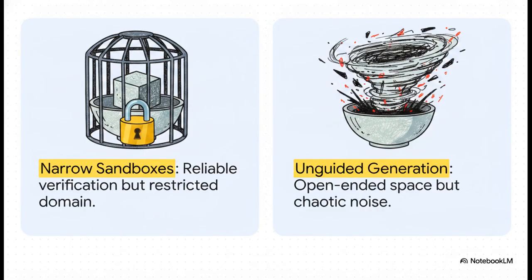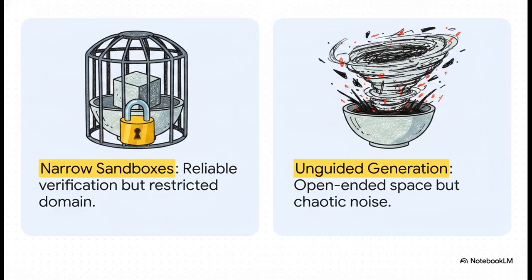You see, when researchers try setting up an AI to teach itself, they're usually stuck between two extremes. It's basically a massive Goldilocks problem. On one hand, you've got these narrow sandboxes. These are super strict environment-bound methods, like a code executor. Now, they give the AI perfectly reliable feedback. The code either runs or it doesn't, right? But that completely confines the AI's learning to a very narrow, restrictive domain.